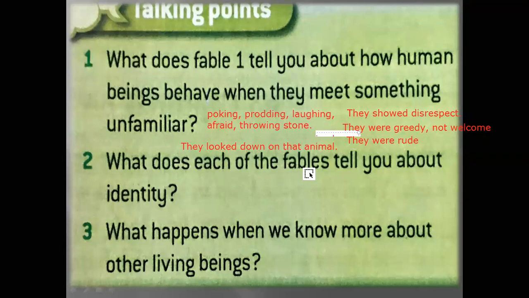Now here, the second question. What does each of the fables tell you about identity? Because the title of this unit is about identity. So what does it tell? What kind of identity are we talking about?